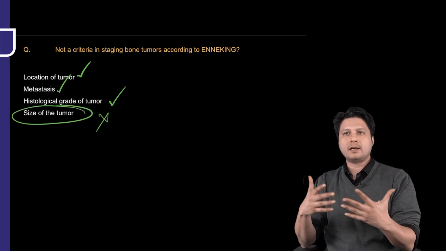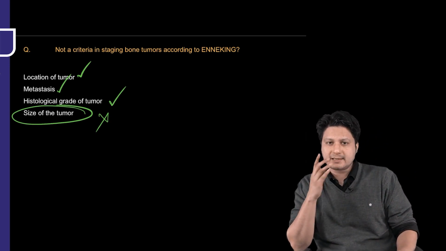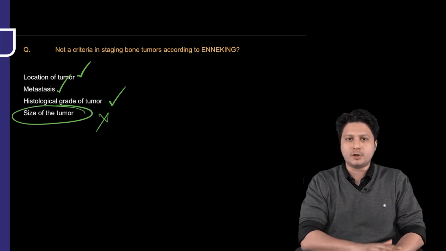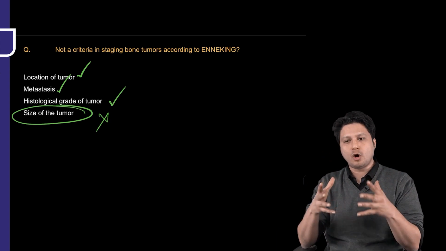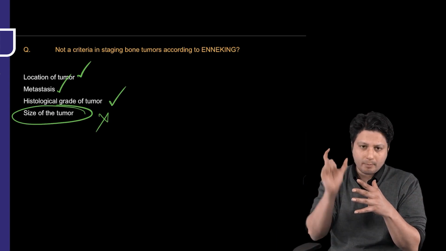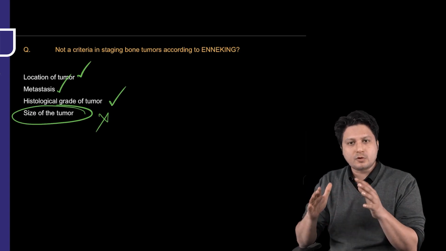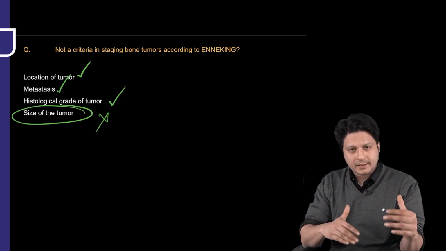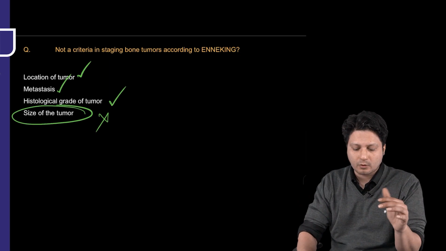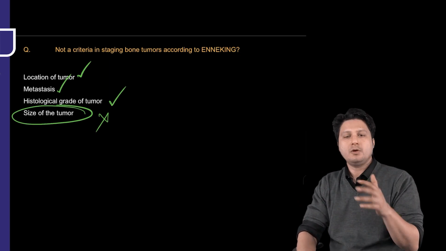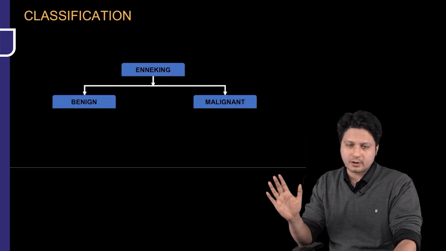Because in all the other staging systems, the majority of the staging systems for classifying malignant tumors, size of the tumor is an incorporated component within the classification. But here, in case of the Enneking system of classification for malignant lesions, size of the tumor is not taken into account. So that is the only potential question which could be framed out of this particular topic.